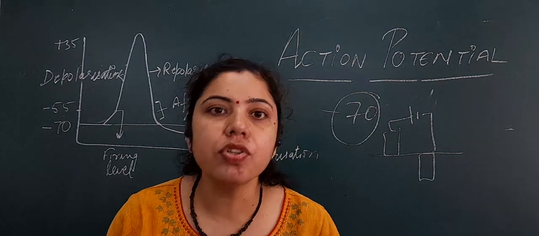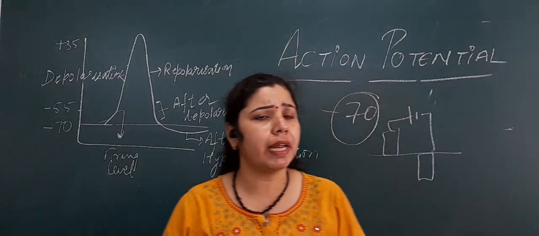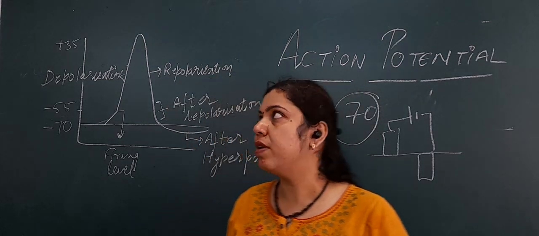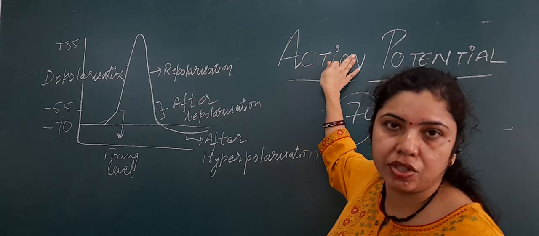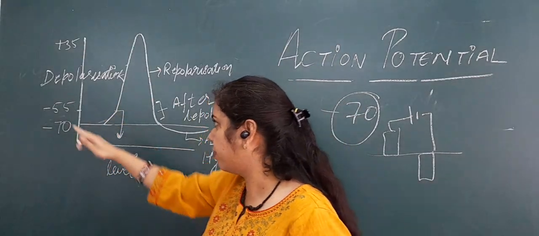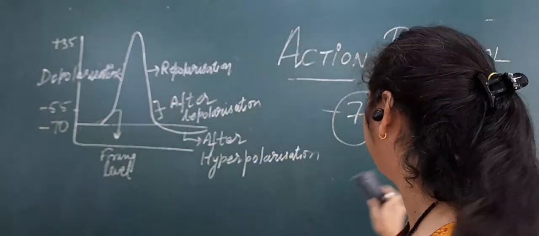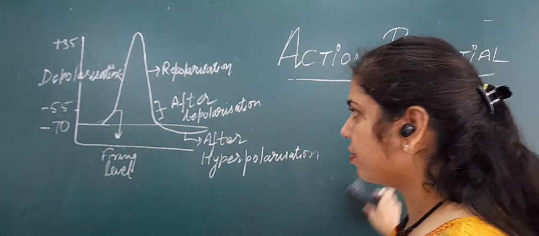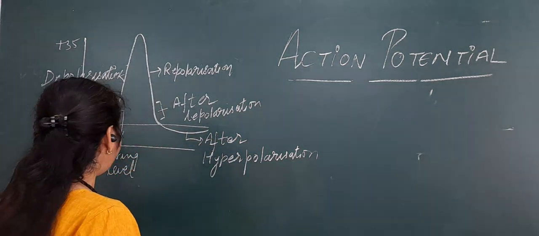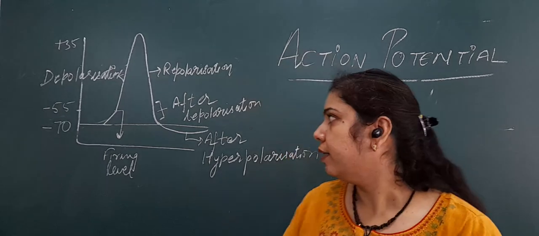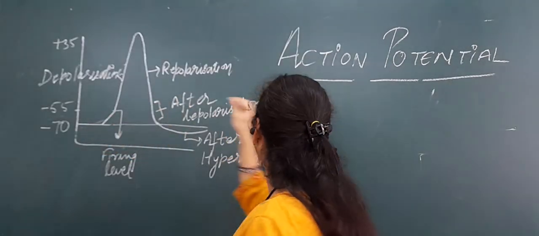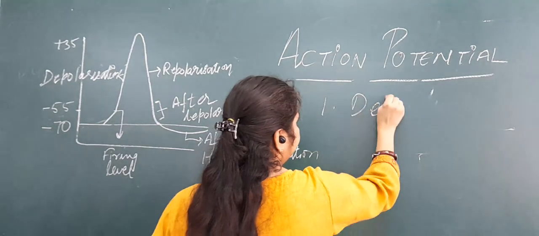But on application of a stimulus, which can be thermal, electrical, or mechanical, there will be initiation of an action potential by changing the membrane potential. So this is the graph of an action potential. The first stage was the resting stage, that is -70, when you are not applying a stimulus. But on application of a stimulus, there is an initiation of the first phase of an action potential. That first phase is depolarization.